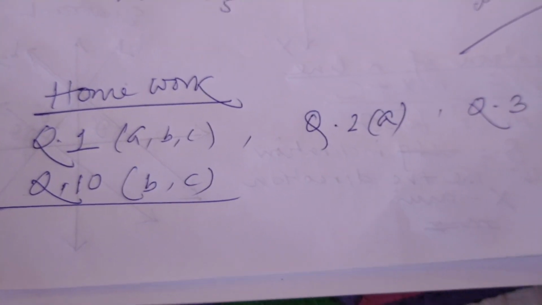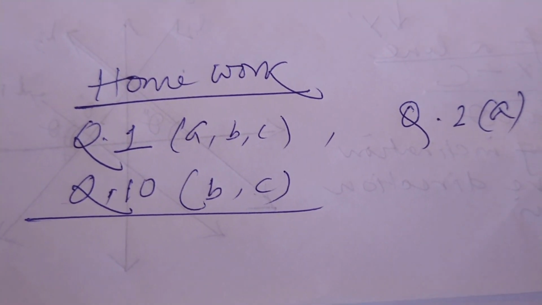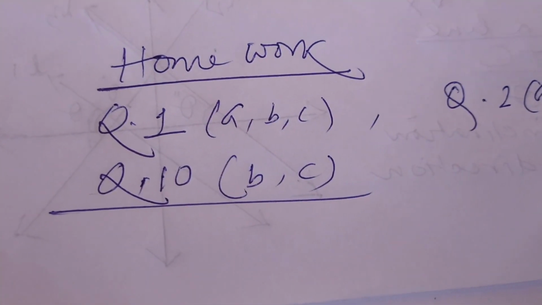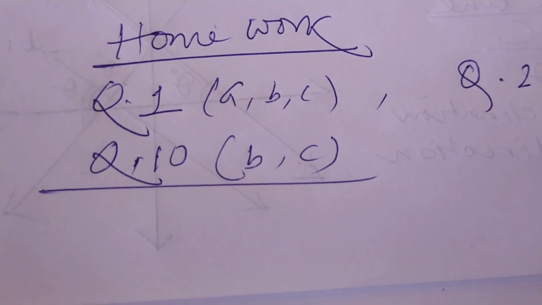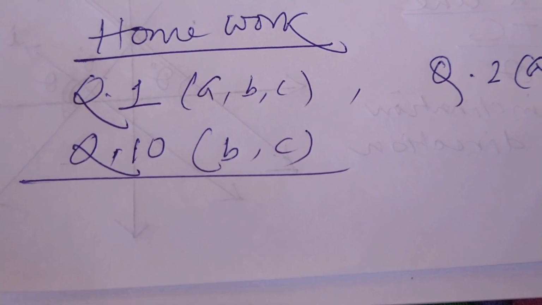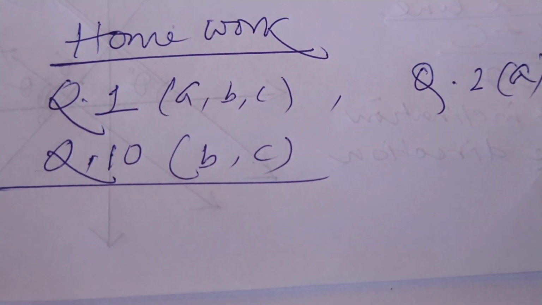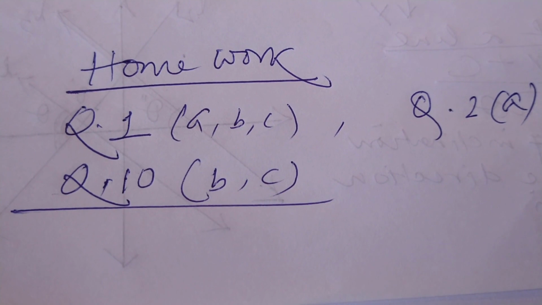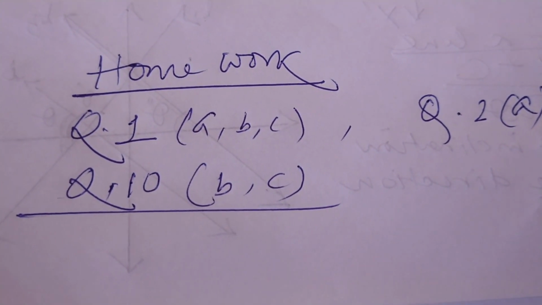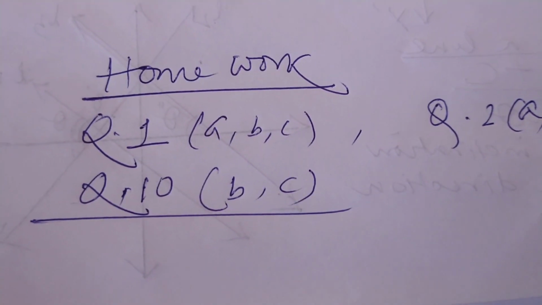Now I am giving some homework. Question number 1 ABC, you can find out easily. Question number 2A, question number 3 all, and question number 10, the remaining two sums B and C. I am not telling you to do 4, 5, 6, 7, 8, 9 because they require graphs and it is difficult for me to show right now. After the school opens, I will make it clear. But I think if you do 4, 5, 6, you can find it. No problem. Thank you.